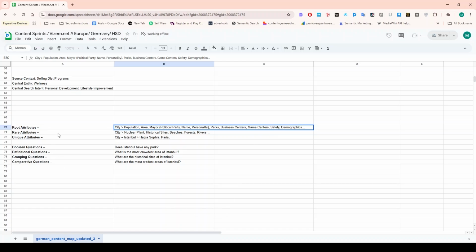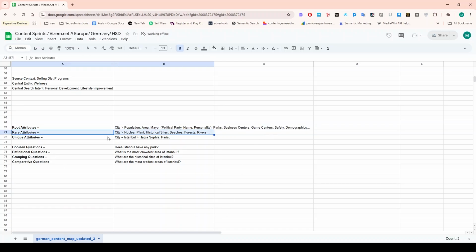In the case of a rare attribute, it is an attribute which a specific entity has but others do not. For example, a nuclear plant, historical sites, forests and rivers. These things are not contained by some other cities, but in some cities, these things are available.